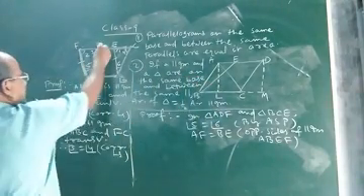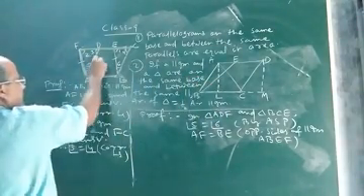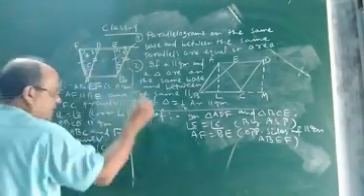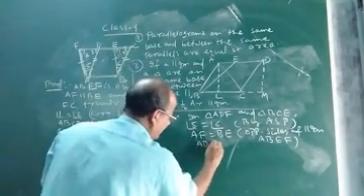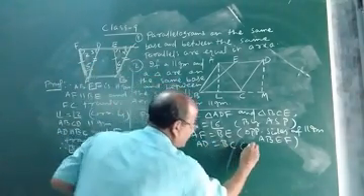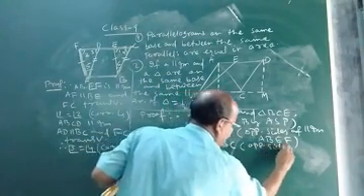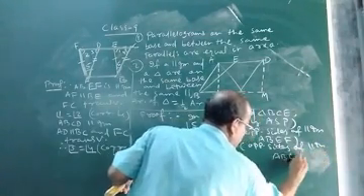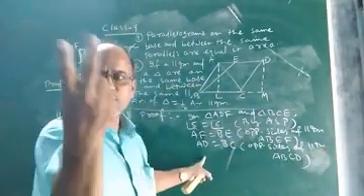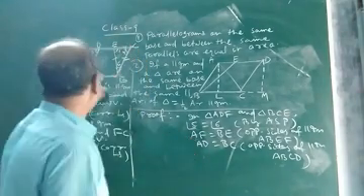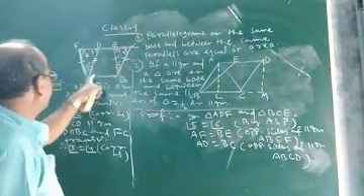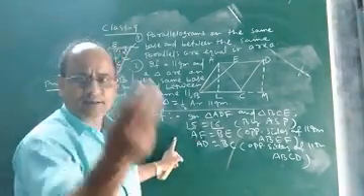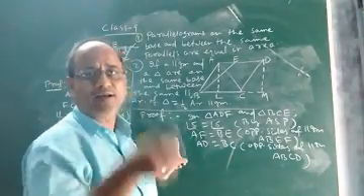Again you see this one, AD, and again BC. ABCD is a parallelogram, so AD will also be equal to what? BC. So AD will be equal to BC because opposite sides of parallelogram ABCD. So what did we get? We got three matching parts: AF equal to BE, AD equal to BC, and angle 5 equal to angle 6.